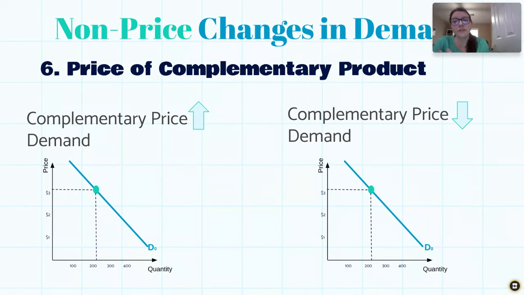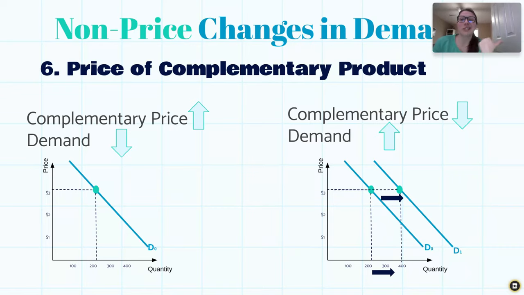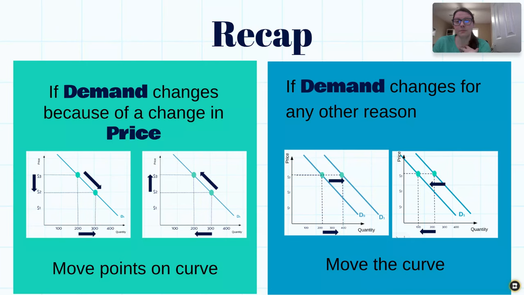Therefore, we're going to see a shift in the line. If the complementary item's price went down, those hot dog buns went on sale, we know the demand for our product is going to go up, and therefore we're going to see that shift in the line to the right. Whereas if the complementary price went up, we know that demand went down, and therefore we're going to see that shift to the left in our demand line.